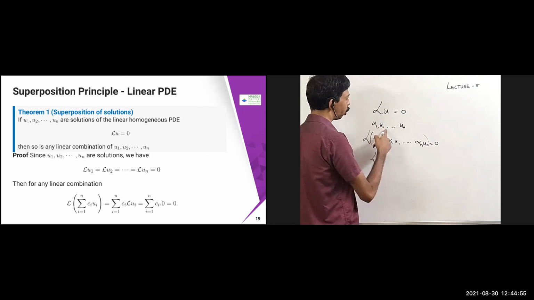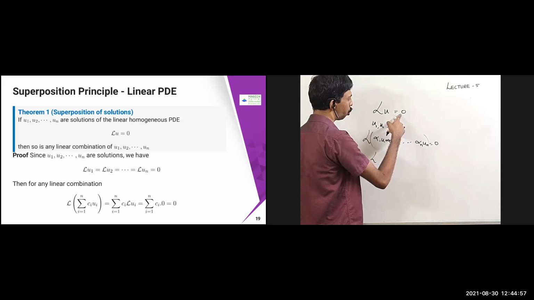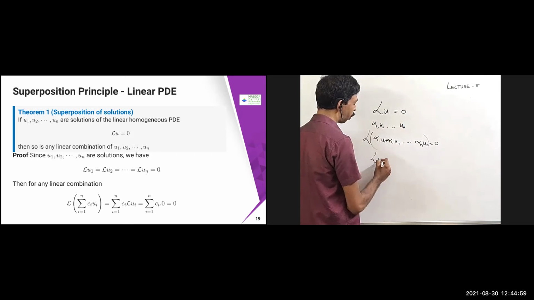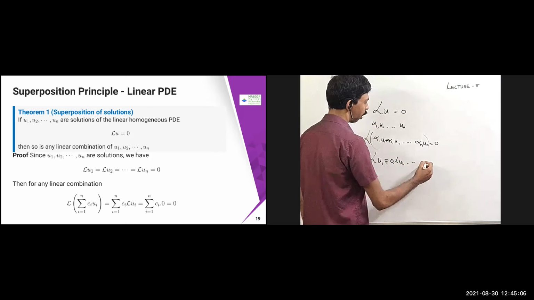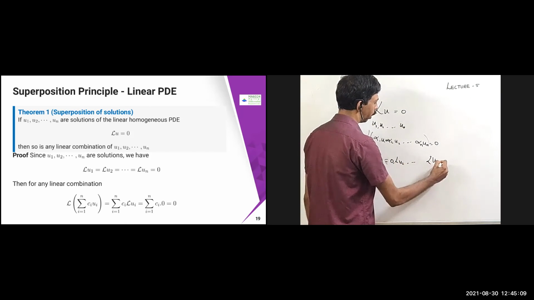So it is given that u1, u2, ..., un are solutions of this linear homogeneous PDE. Therefore, Lu1 equal to 0, Lu2 equal to 0, and so on, Lun equal to 0.